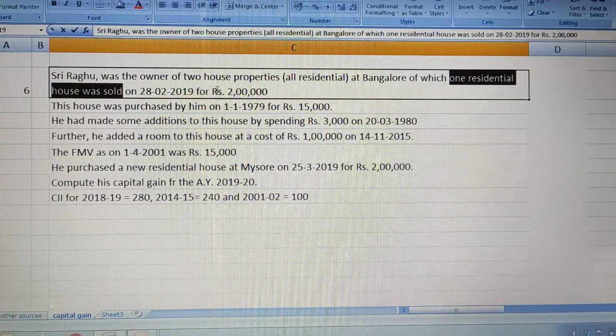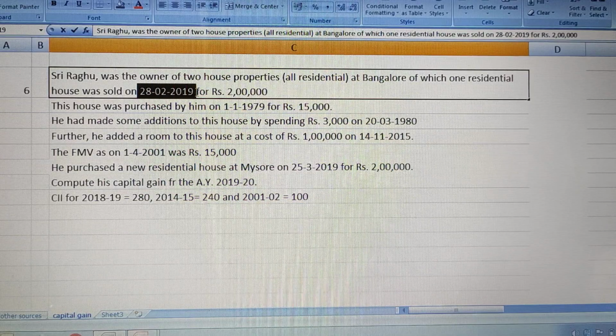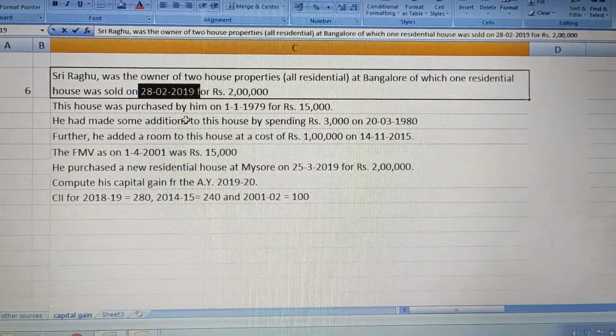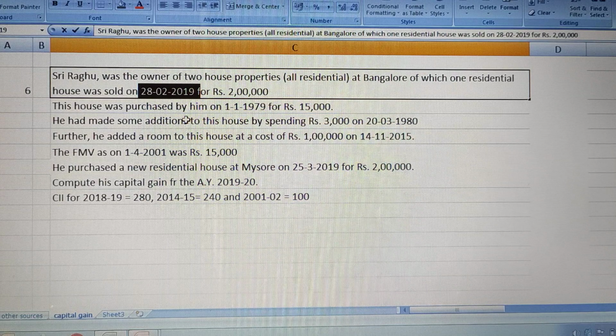For what value did he sell? He sold for 2 lakh rupees. When did he sell? He sold this house on 28th of February 2019. February 2019 falls in our previous year 2018-19. So he sold in our previous year 2018-19 for 2 lakh rupees.